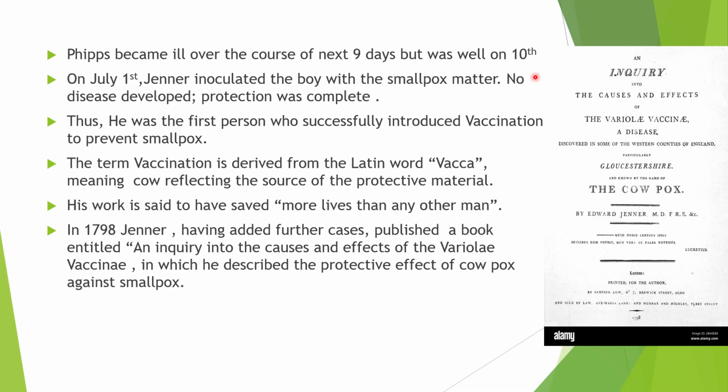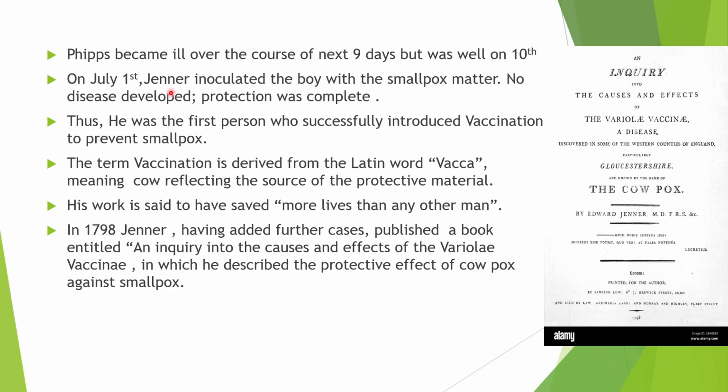After intentionally infecting him with the cowpox virus, he became ill, got cowpox, and suffered with the disease for about 9 days. Then on the 10th day he became well and fine. Then on July 1st, Jenner inoculated the boy with smallpox matter. No disease developed. Protection was complete.